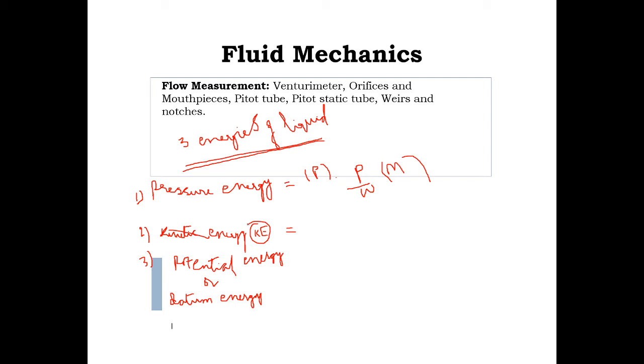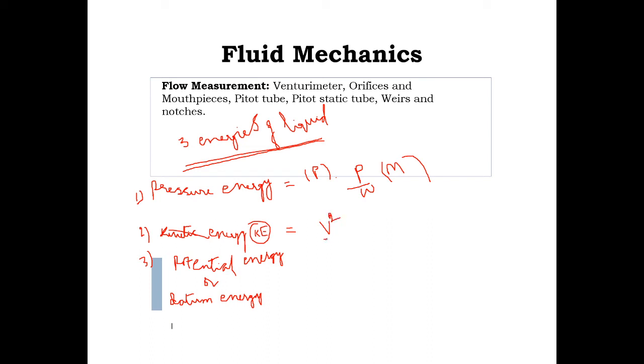The kinetic energy per unit weight of the liquid is known as the velocity head. If v is the velocity of the particle and g is the acceleration due to gravity, then velocity head is nothing but v square by 2g.